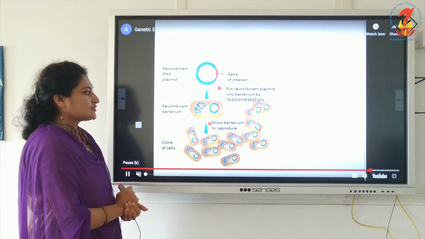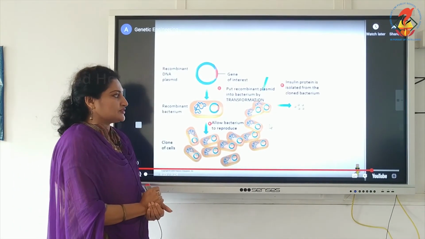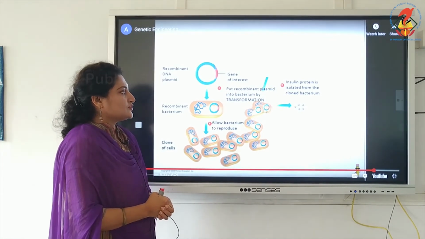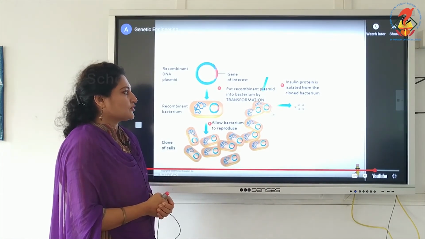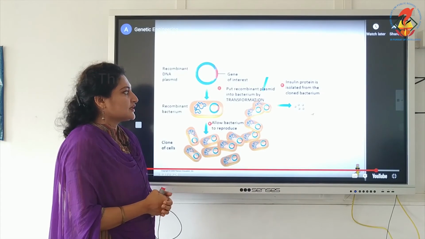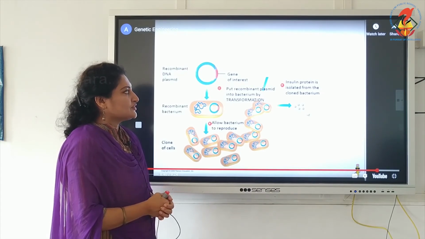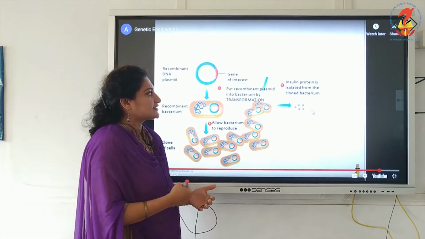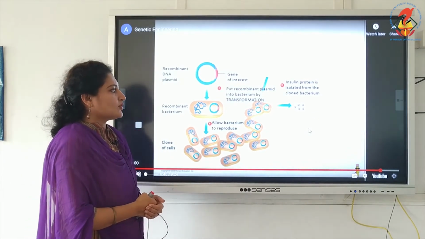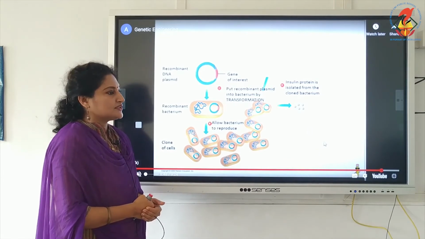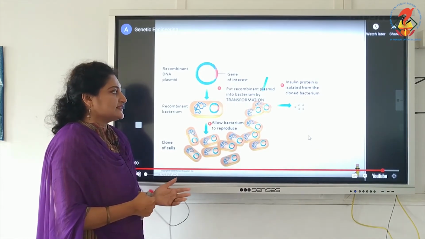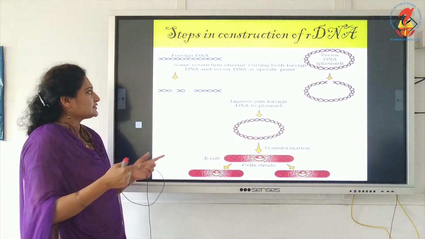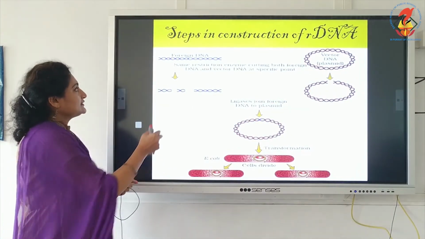Now our concern is not the gene of interest, it is the protein of interest. So the protein of interest is made to express itself to give the insulin protein. So the gene of interest was the insulin gene, and we get the protein of interest, insulin, which is finally extracted from the bacterium and bottled and is used for the treatment of diabetes. So the final stage is expression. So that video gave you a clear cut idea, and so getting back to the same slide,